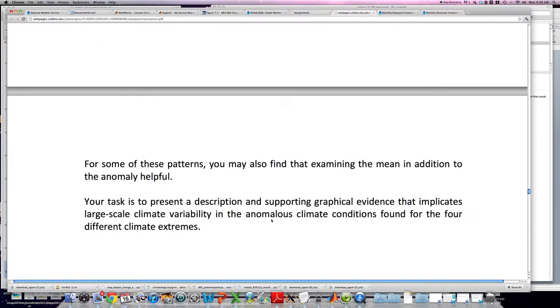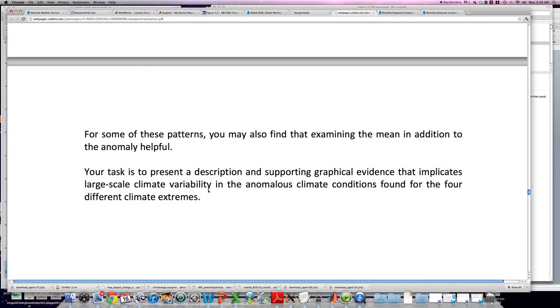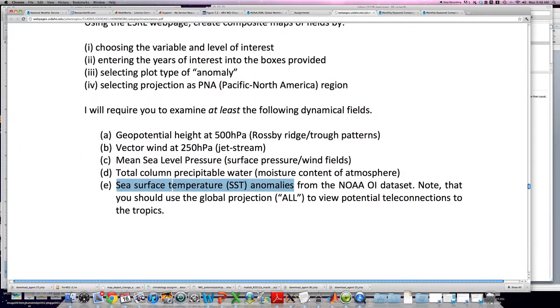Okay, so let me just walk you through how you might go through this. Again, you're going to be looking at these patterns for the 4 different cases that we talked about. I want you to come up with a brief description connecting all these features together. You're basically trying to come up with a formula or ingredient list, if you will, for having a cold, warm, dry, or wet January through April at your station. You're going to do some generalizations, but I'm asking you to do that, so don't feel too bad about it. Let's go through one example here.